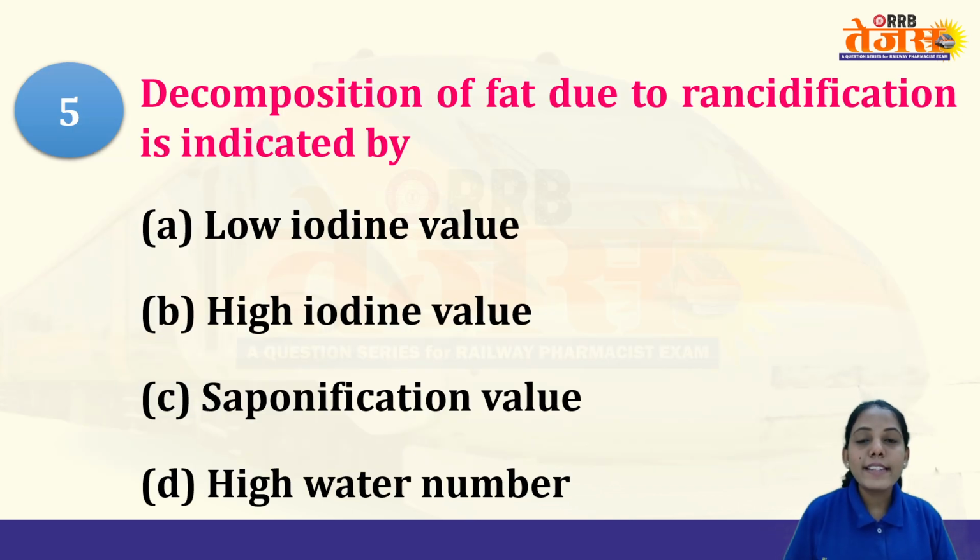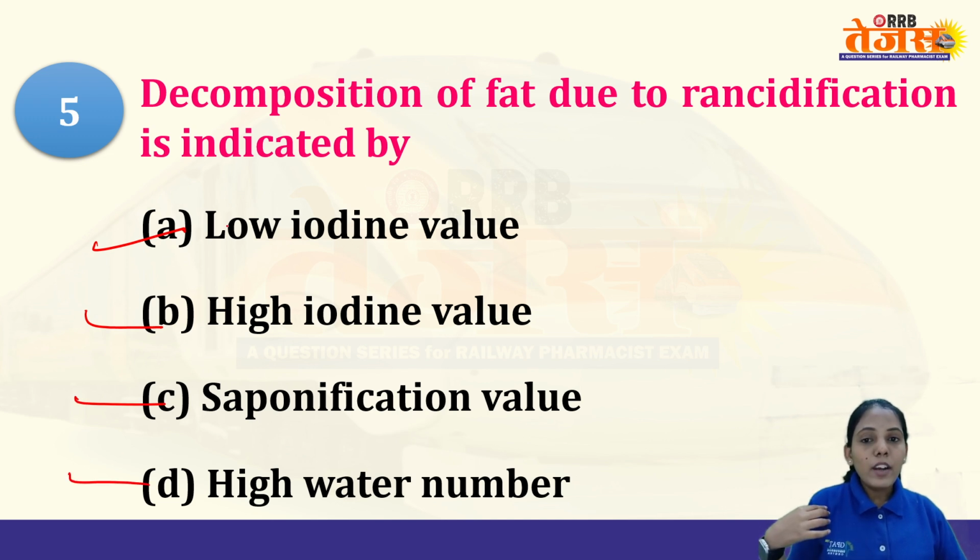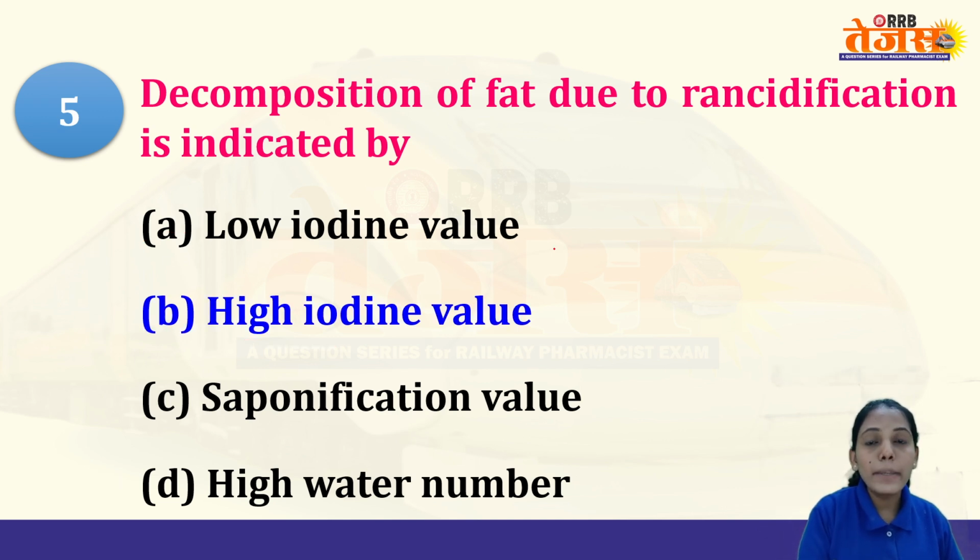Okay, coming to our next MCQ: decomposition of a fat due to rancidification is indicated by. Now the fat will have a certain iodine value and a certain solid fat index, so it will have certain properties. Here in the options, we have low iodine value and high iodine value. Now both cannot be right. Either this is saponification value, high water number, or low iodine value, high iodine value. Either of them has to be the answer because both are contrasting. So for this, option B is right.